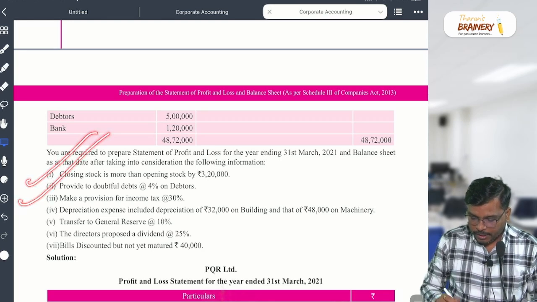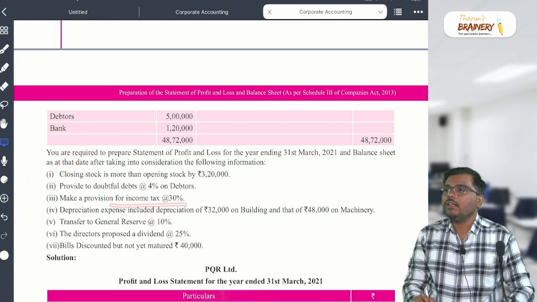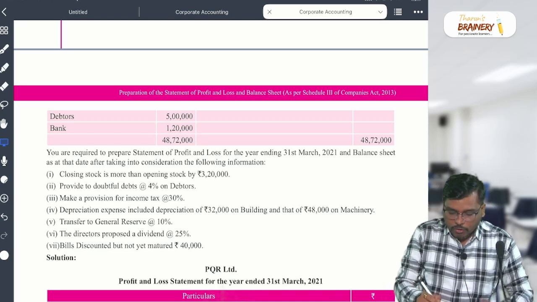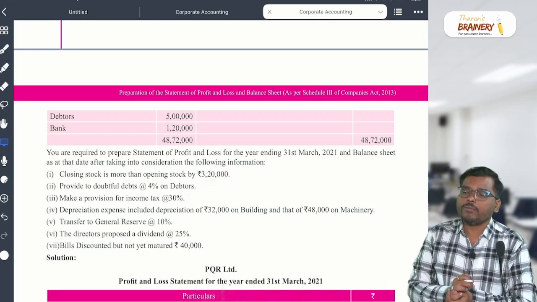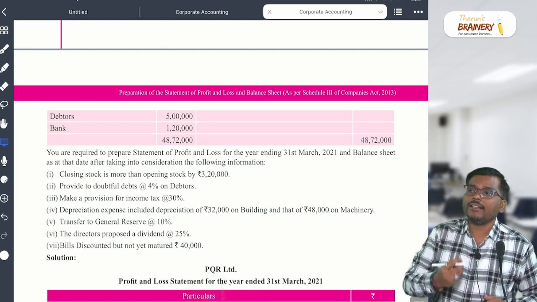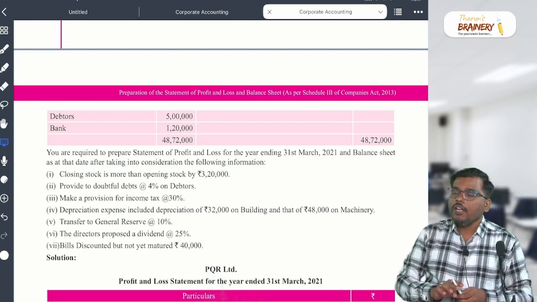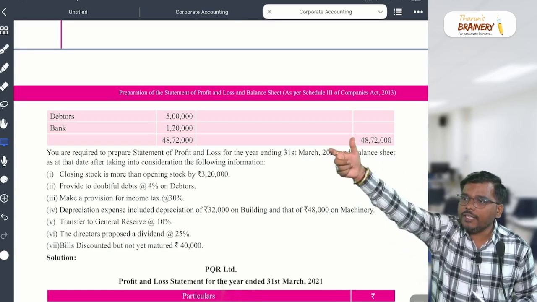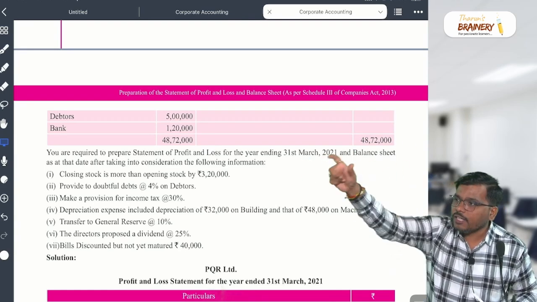Provision also we completed. So income tax, provision for income tax. On what will you calculate the income tax, my dear students? On the profit. Income tax is always calculated on the profit. So you will calculate the profit now. Profit before tax is total income minus total expenses.